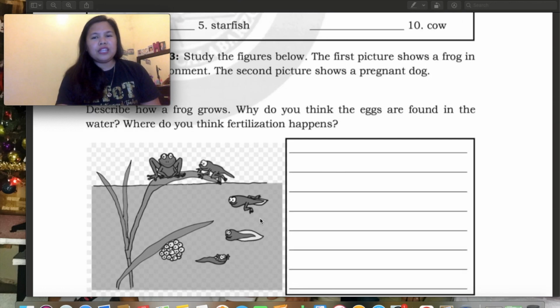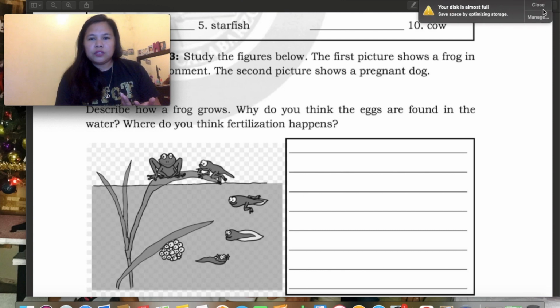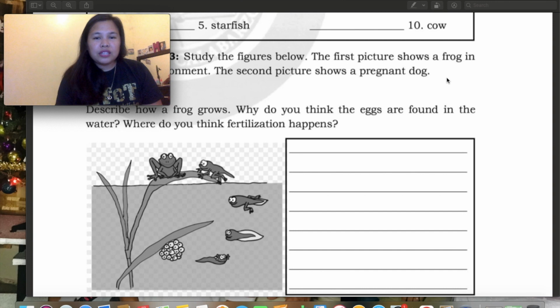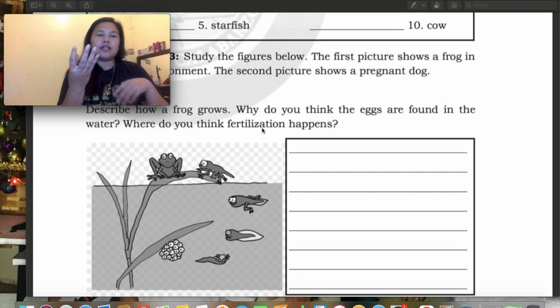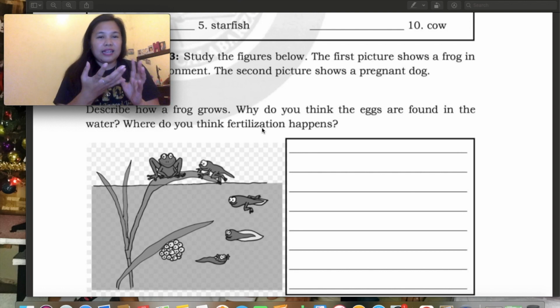So, why do you think the eggs are found in the water? Where do you think fertilization happens? Ibig sabihin ng fertilization, when the egg cell and sperm cell unite. Ibig sabihin na nagsama na yung egg cell at saka si sperm cell. Again, si sperm cell ay galing sa lalaki, si egg cell ay galing sa babae. Kapag nagiging zygote yan, doon na po nangyayari ang fertilization.